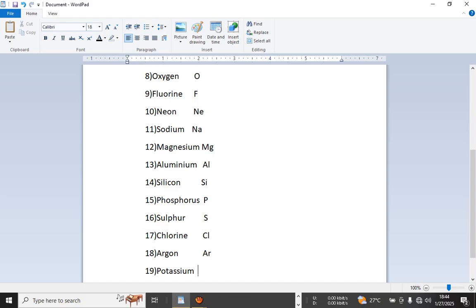Now for potassium, its Latin name is called kalium. But as I told you, they consider only the first letter, meaning K.